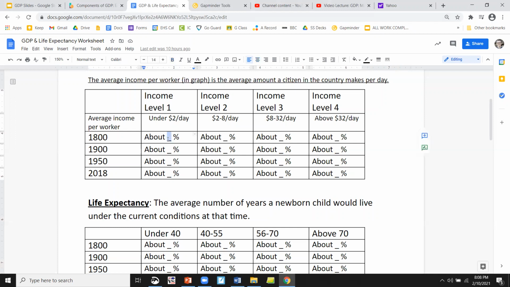Now for each, you can pop in the number. You can just click and add it here. Or if you want to, you can get rid of that and put it there, however you want. You'll add in your numbers as we go along. So here we go. Well, let's start.